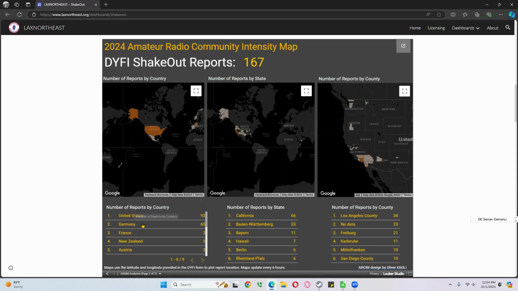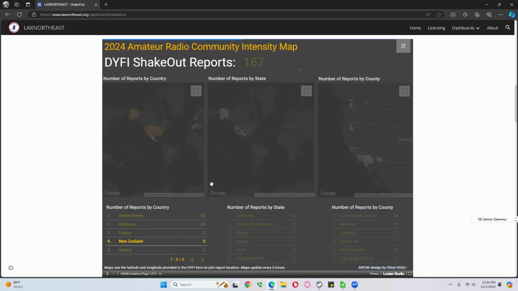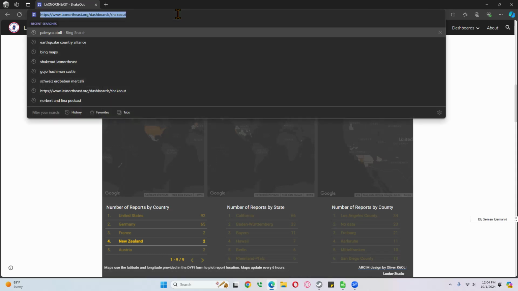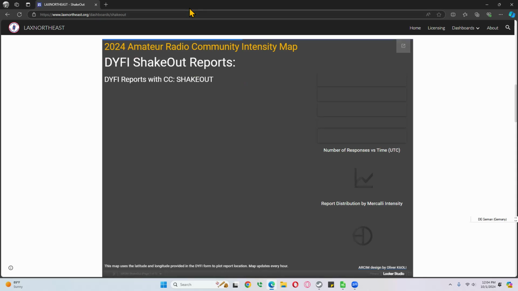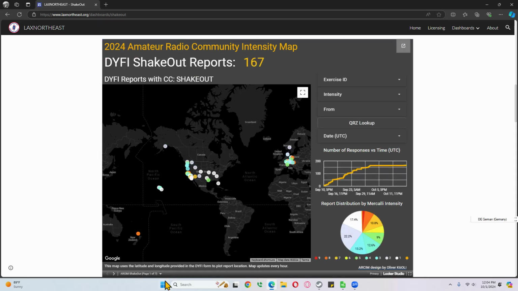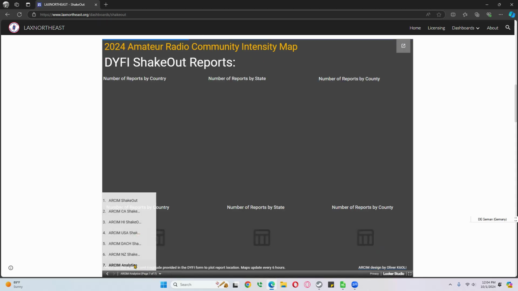And let's say we'll look at New Zealand as an example. What I found fascinating about that is both the state information there also worked quite well. Sometimes you have to see there's a lot of data coming in. It takes a while to update the information when you make a selection. So either be patient, or the other thing you can do, if anything goes wrong with your dashboard, you can always reload the page. That's by going up in the address, hitting enter, and then we can go down here, analytics.